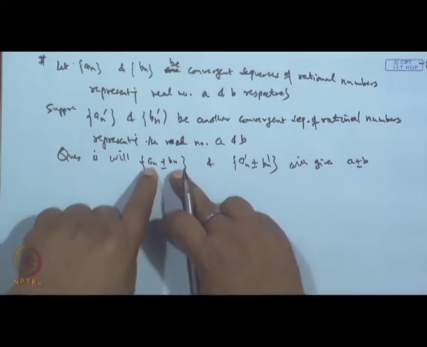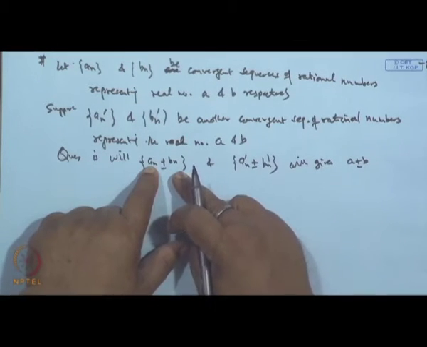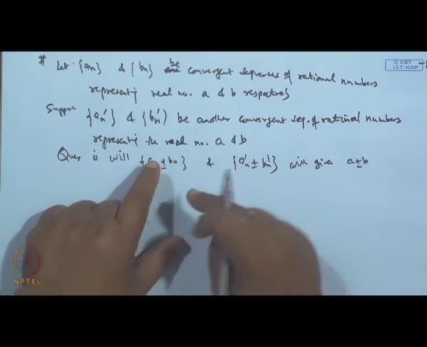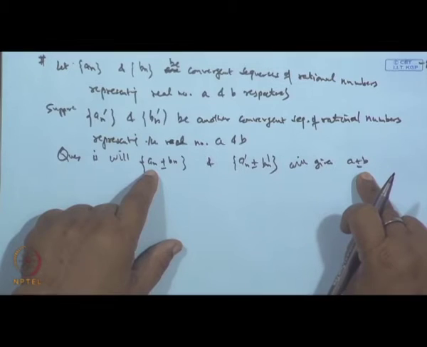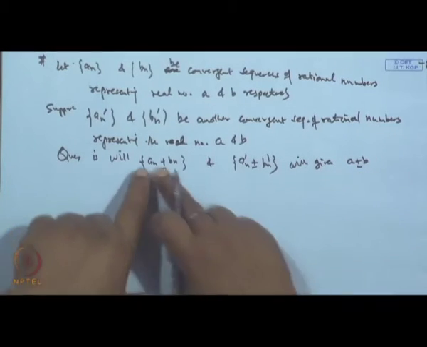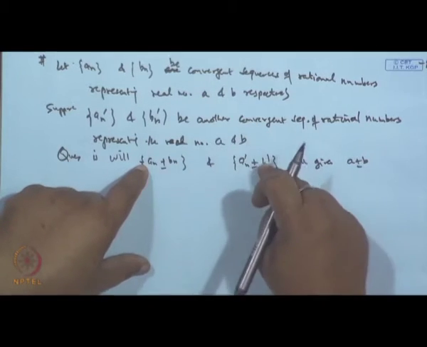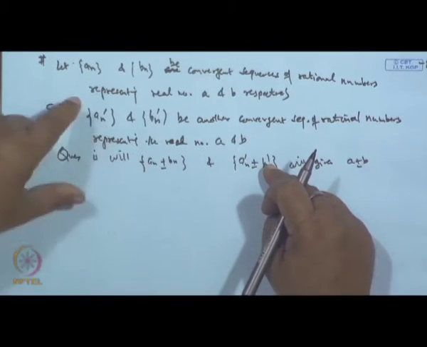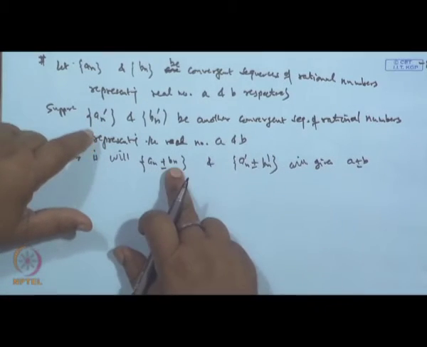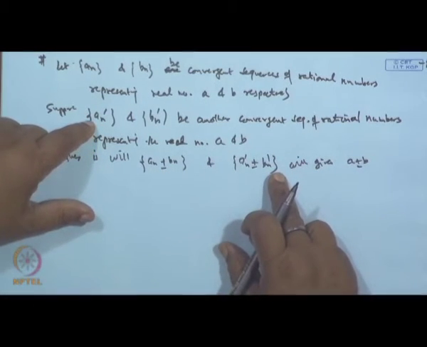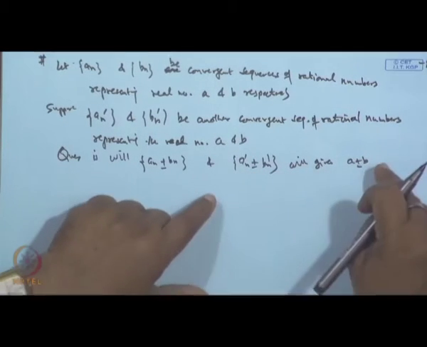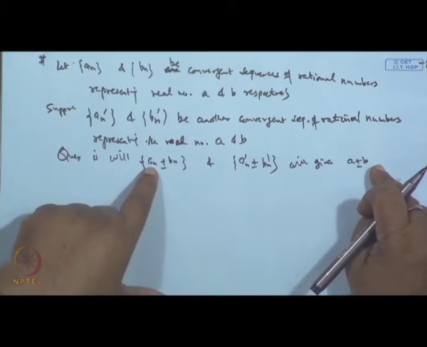This is one set of sequences: a n converges to a, b n converges to b. Then a n plus b n, the limiting behavior of this will be a plus b. If we take minus, it will be a minus b. Now, what I am claiming is, in place of a n, b n, I am choosing a n dash and b n dash, which are sequences also converging to a and b. Then whether this convergent sequence will represent the same sum as the sum of the first sequence.